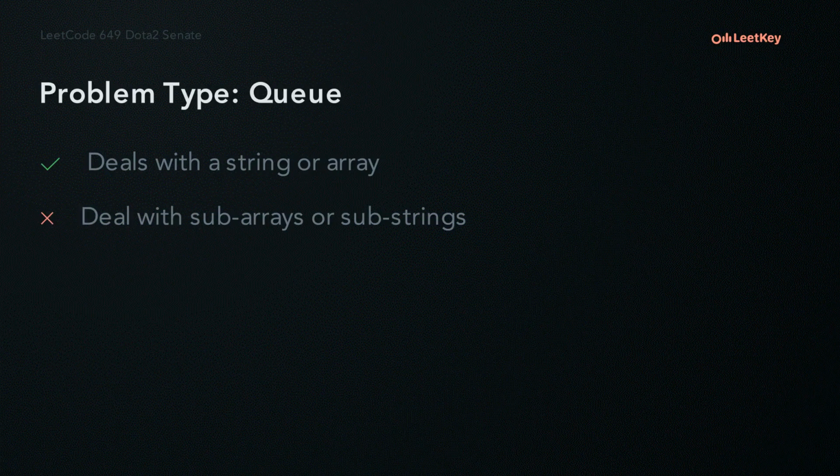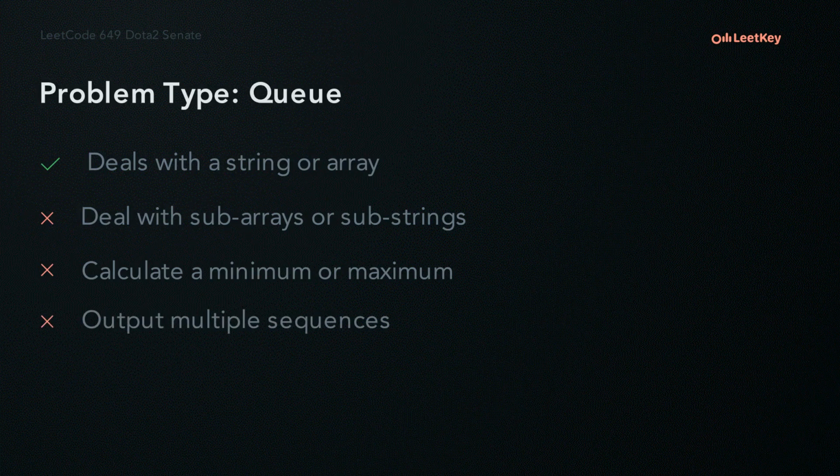This is a queue problem. We can guess that because it deals with a string or an array. It does not deal with subarrays or substrings. It does not calculate a minimum or a maximum. It does not output multiple sequences, and it represents symbols. The R stands for Radiant, and the D stands for Dire.